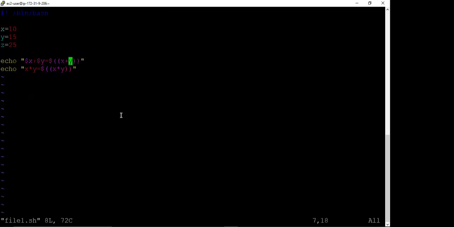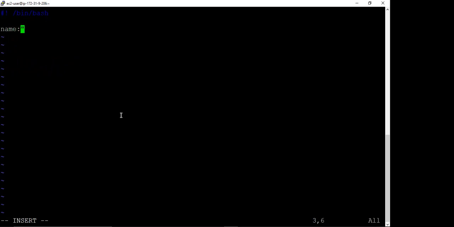Now, instead of a numerical value, suppose we have some character as a variable. Suppose we have a name.